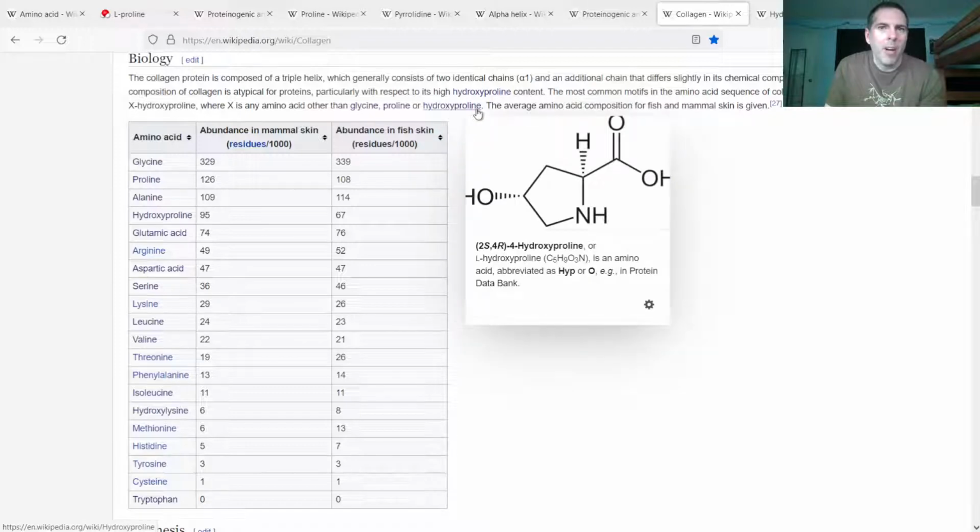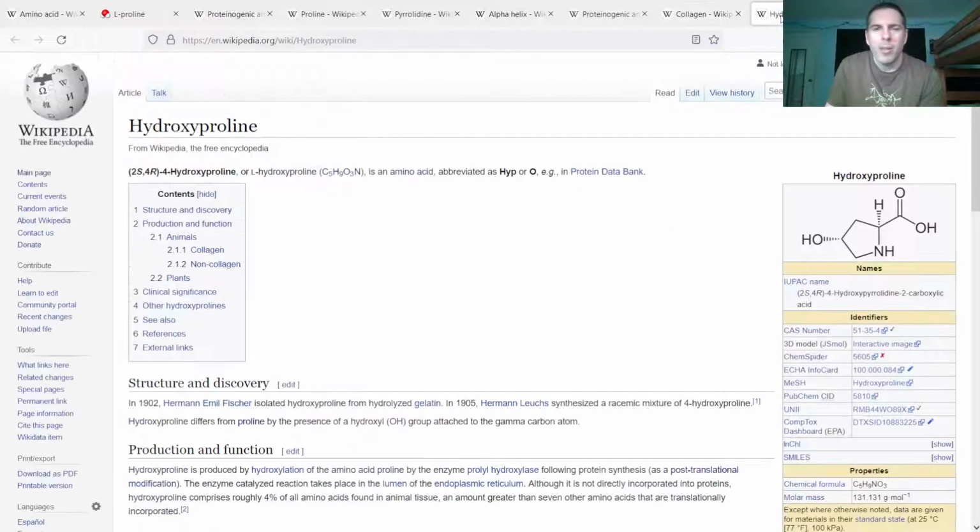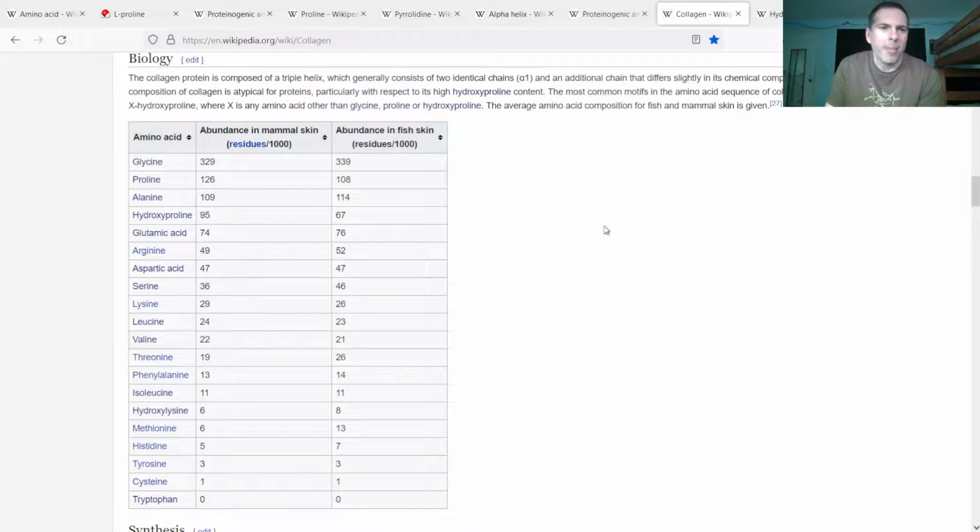It's actually hydroxyproline. So it's proline, but there's a hydroxyl group added on. That's how it shows up in collagen. It's a post-translational modification of the amino acid and of the protein.